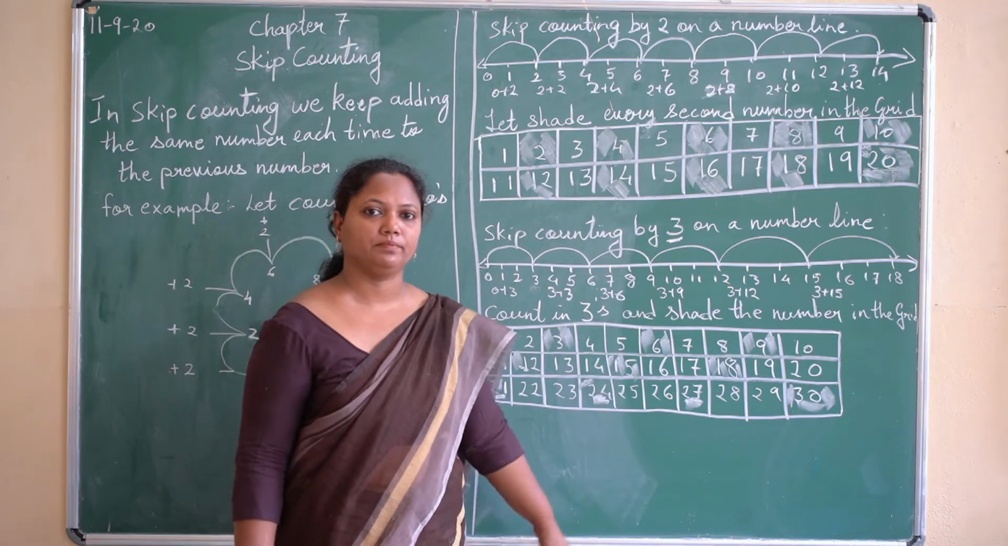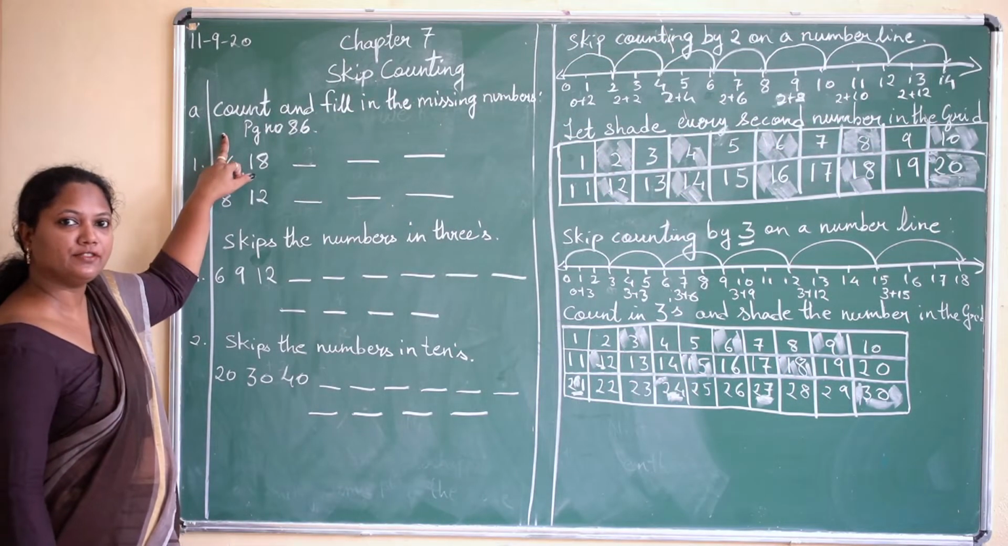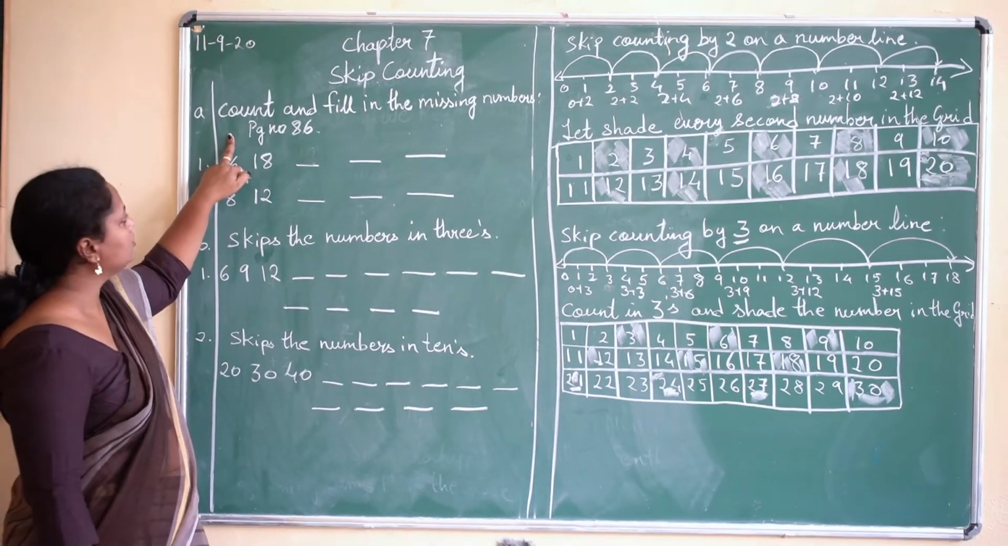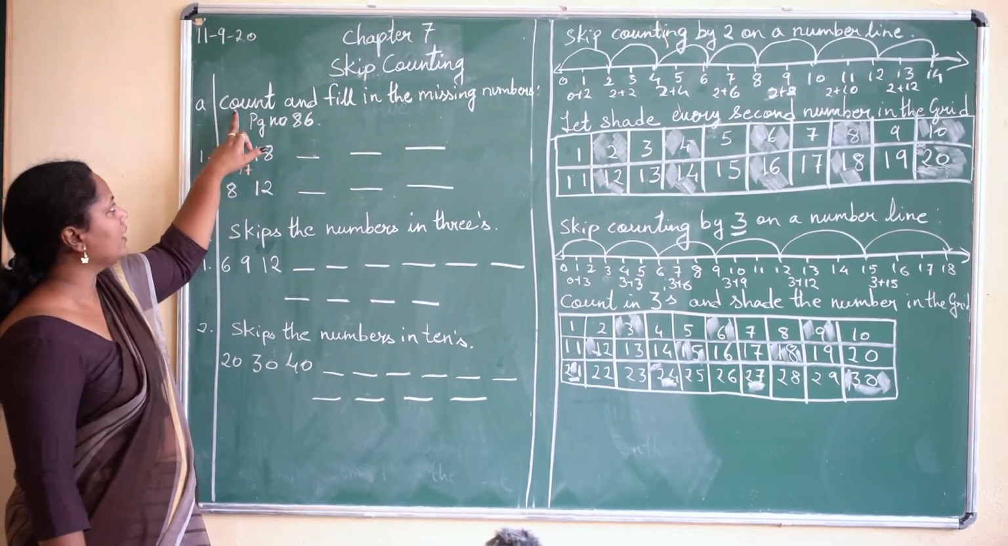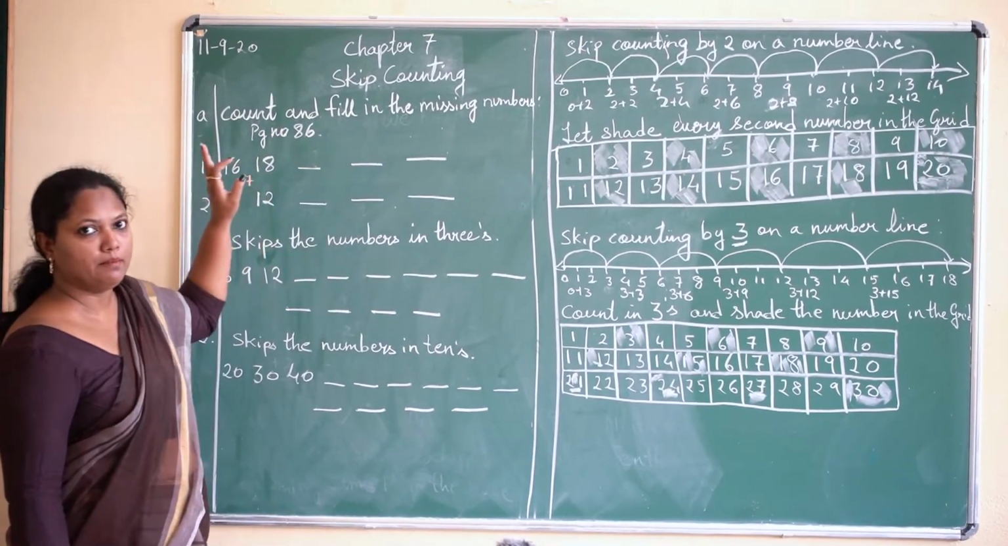Alright children? Okay children, now we will do the exercise from the book. Okay, now take out page number 86. Okay, a question, that is count and fill in the missing numbers.